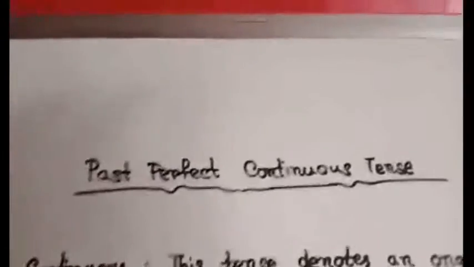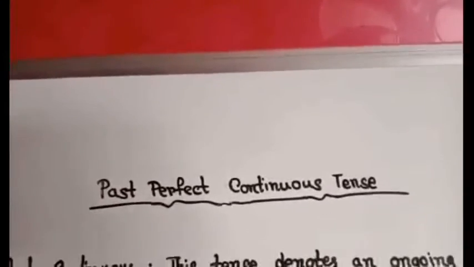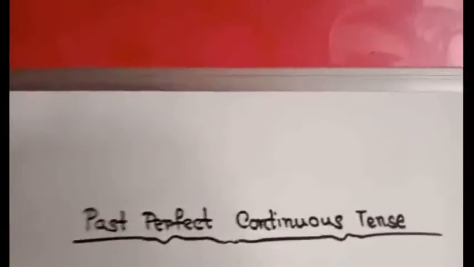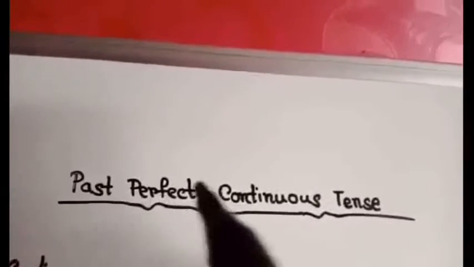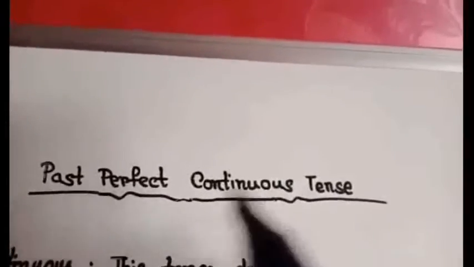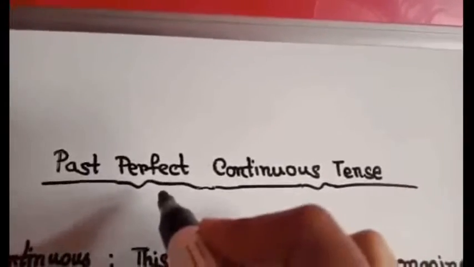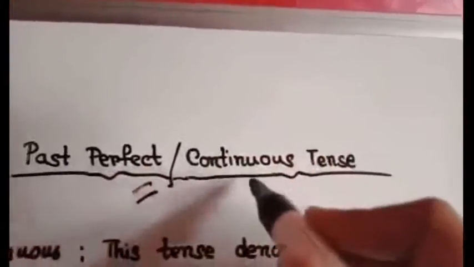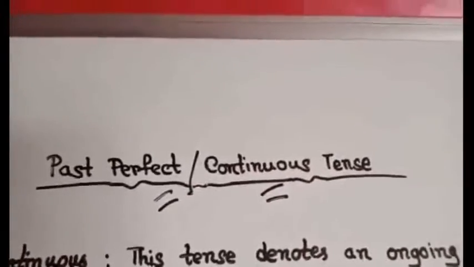Our today's lesson is on past perfect continuous tense. It's very easy to understand this tense if we first define the words past perfect and continuous. Okay, past perfect continuous tense has the word past perfect, right? And the word continuous. And you know what is past perfect tense?